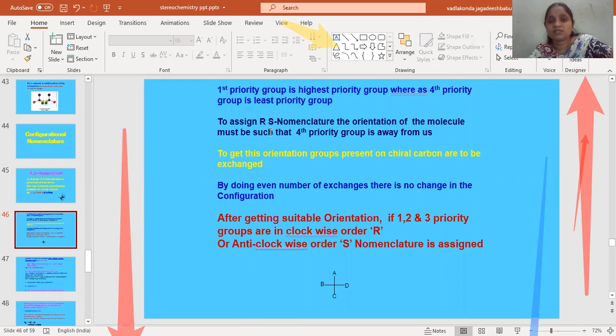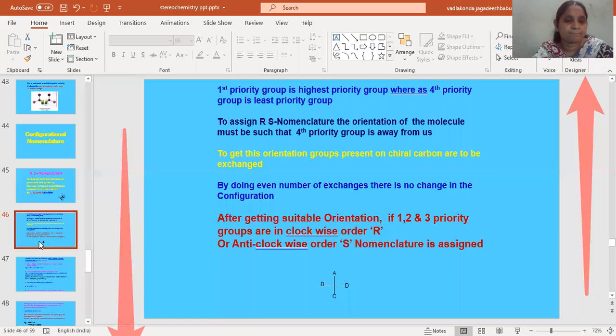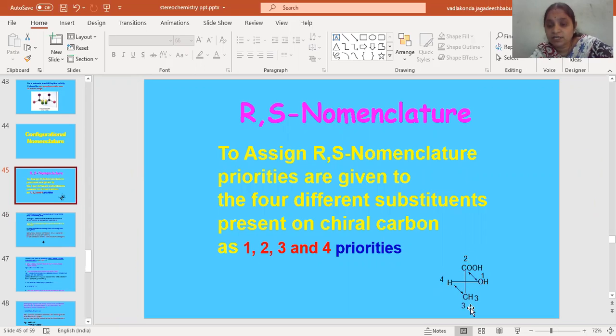To assign RS nomenclature, the molecule must be oriented in such a way that the fourth priority group is away from us, that is, it should be on the vertical line.